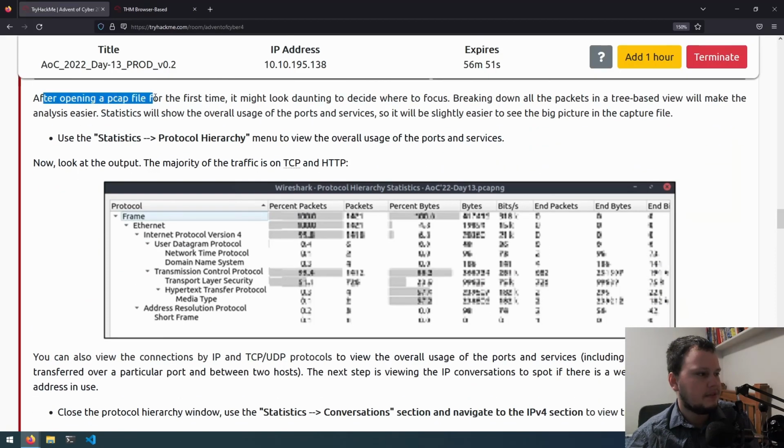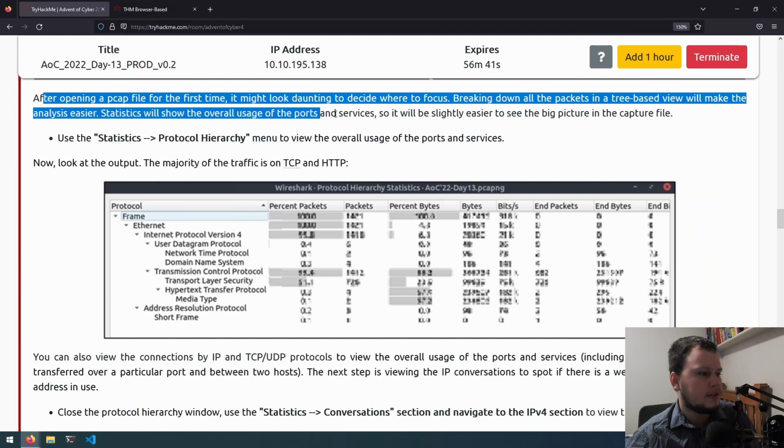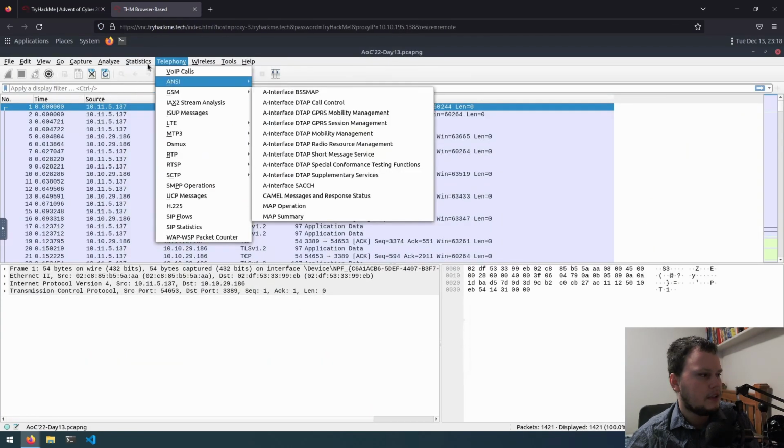After opening a pcap file for the first time, it might look daunting to decide where to focus. Breaking down all the packets in a tree-based view will make the analysis easier. Statistics will show the overall usage of the ports and services, so it will be slightly easier to see the bigger picture in the capture file. Use statistics, then protocol hierarchy menu to view the overall usage stats. So statistics, protocol hierarchy.